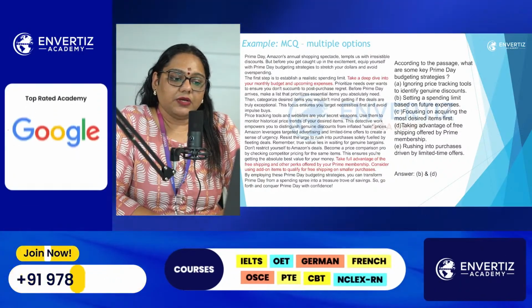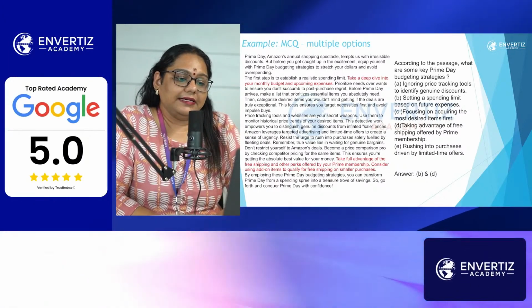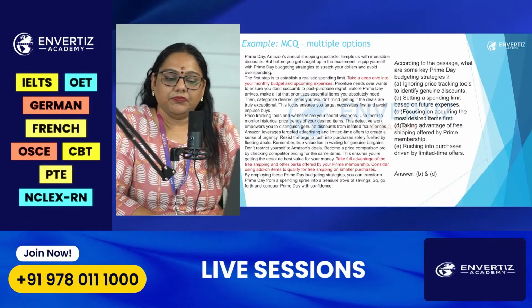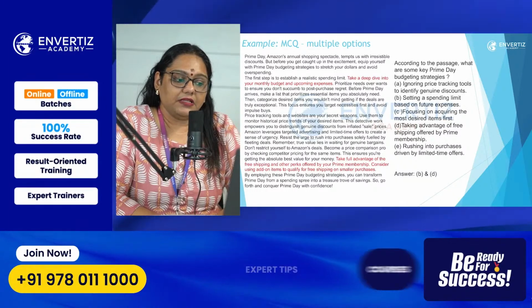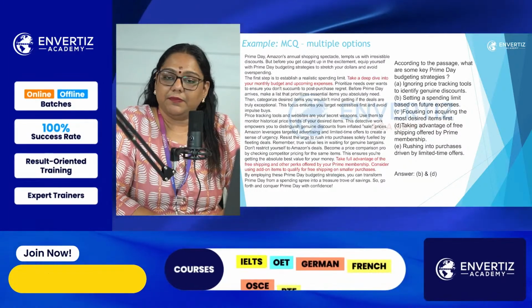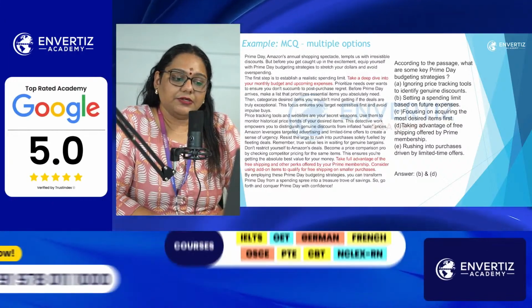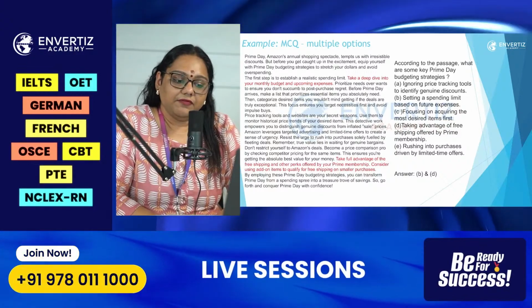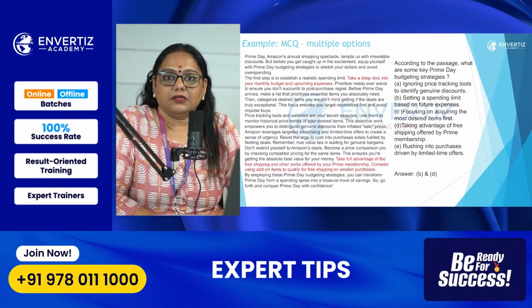C, focusing on acquiring the most desired items first, it's not given. Then D, taking advantage of free shipping offered by Prime membership. That is given here, like take full advantage of the free shipping and other perks offered by your Prime membership. E again, nothing is mentioned about it, rushing into purchases driven by limited time offers. So we have the options B and C. Just have to select it.